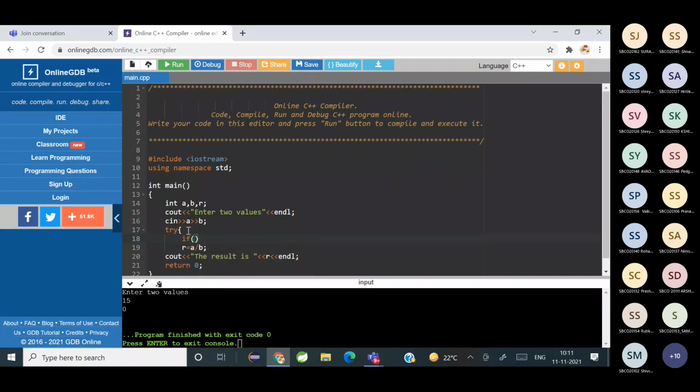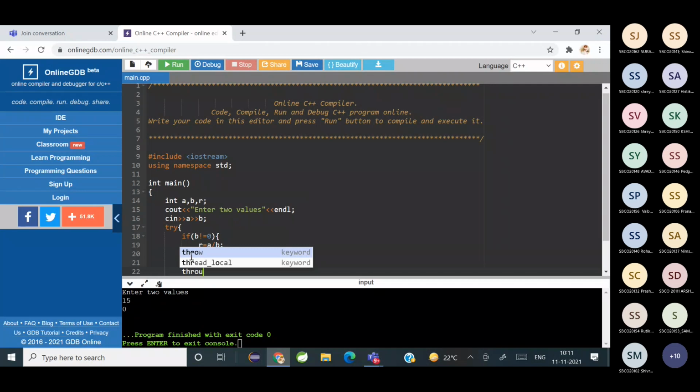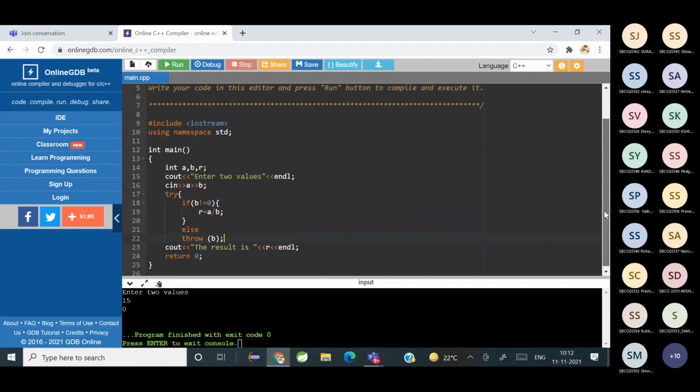If b is not equal to 0, you divide, else you throw the reason of exception. So what was the reason of exception? You can either write throw b semicolon, or you can write throw b in brackets followed by a semicolon.